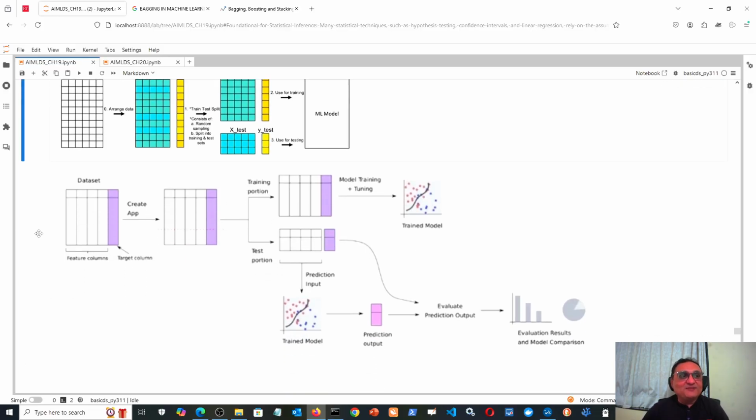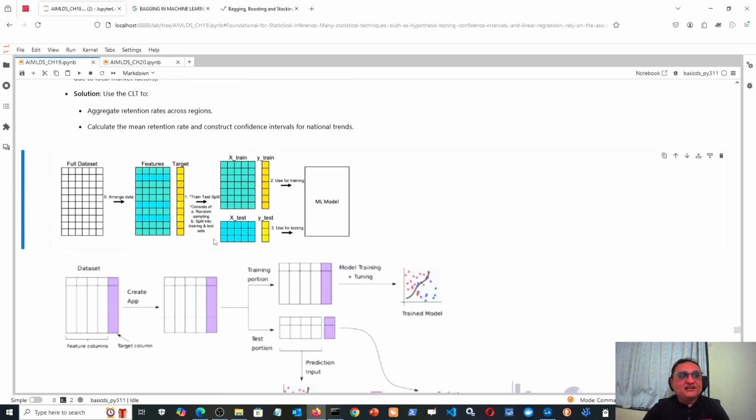This is also showing the same thing once again, just for the sake of revision. So these are my feature columns, and this whole white portion is called the feature matrix, because there will be horizontal lines also. Say these are 4 columns and suppose 1000 rows, then it will be a 1000 by 4 matrix, right? Okay, and this will be my test.